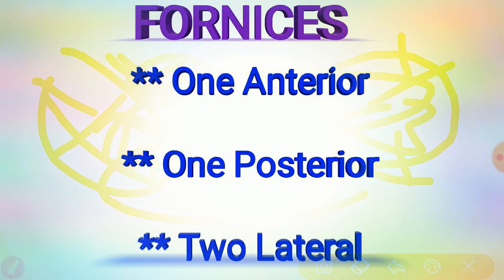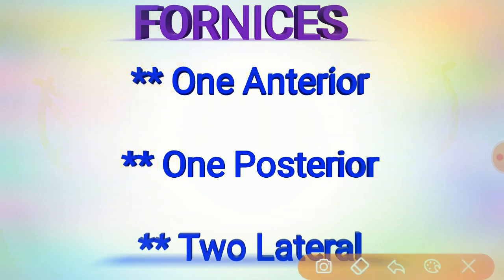Let me recap. For the anterior, the upper one third has a relationship with the base of the bladder and the lower one third with the urethra.